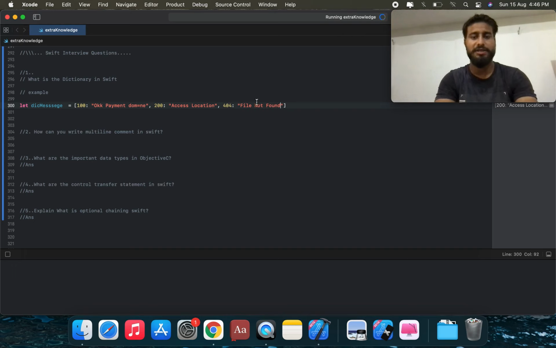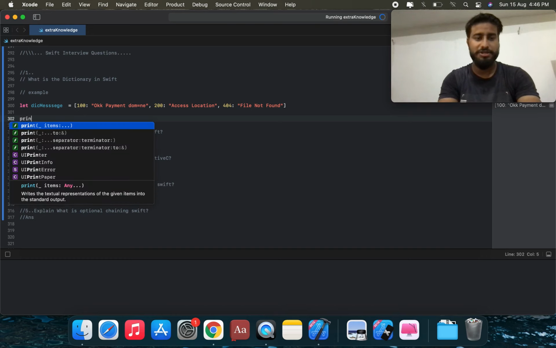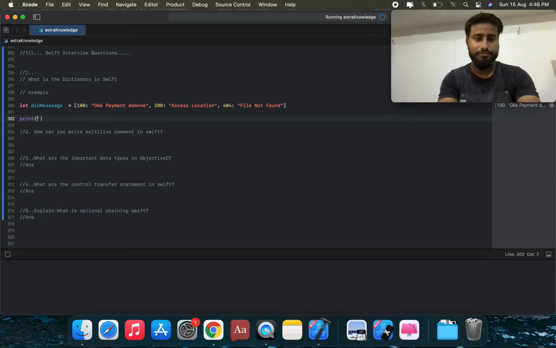Okay, in this dictionary we have set these three entries, and we can call this dictionary by using a print statement. So we go to the dictionary message and access this key. Suppose this is 100. Okay, and we can unwrap this dictionary value, with an empty string as the default.